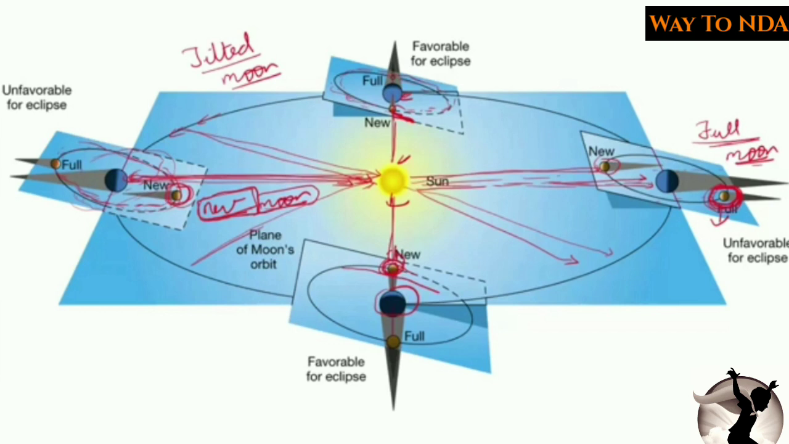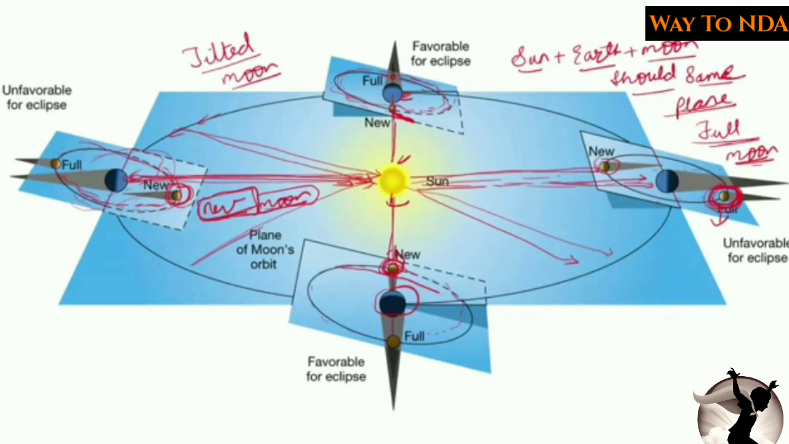So for the solar and lunar eclipse to happen, the three of them, sun plus earth plus moon, should be in the same plane. Remember this. Because of the tilted axis, this does not happen every time. It happens only once in a while. So this is the reason every time we don't see the solar and lunar eclipse.